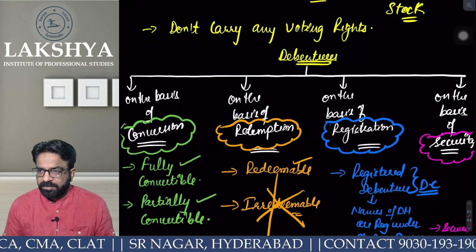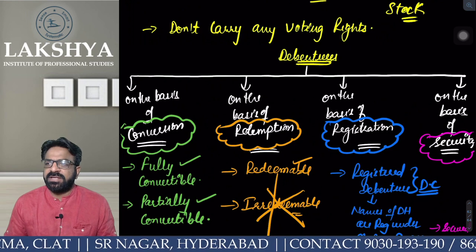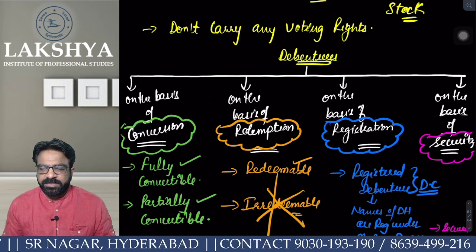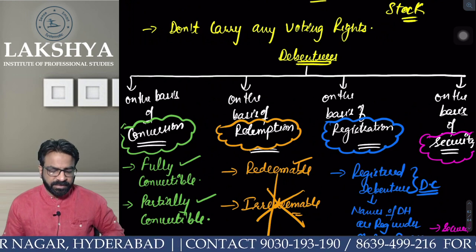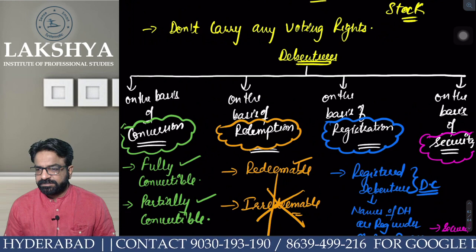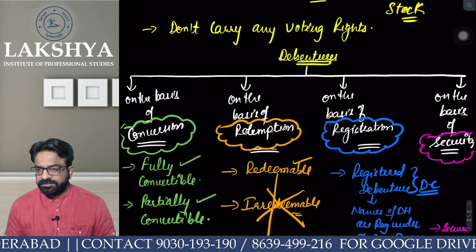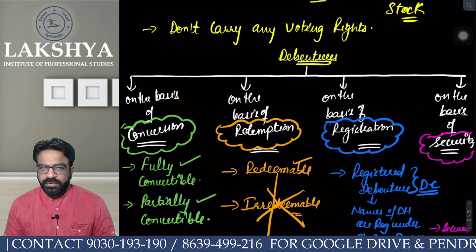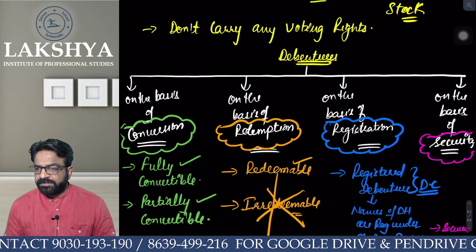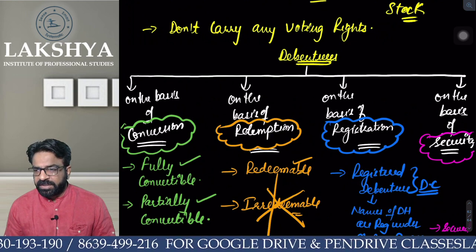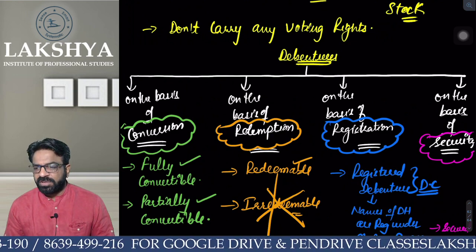Right or not? Please name all the debentures. What are the 4 types of debentures on the basis of conversion? First of all, tell me. Yes, on the basis of conversion: fully convertible, partly convertible, optionally convertible, and non-convertible.